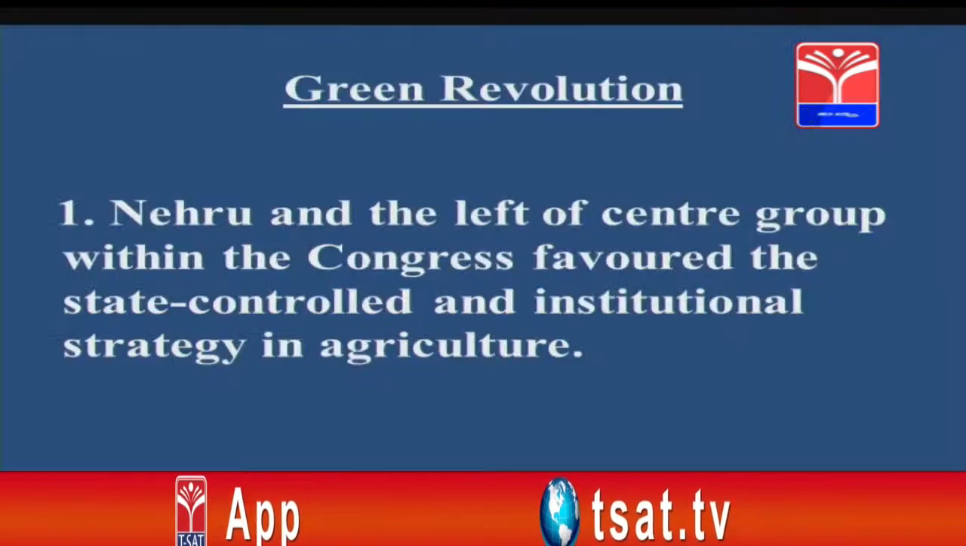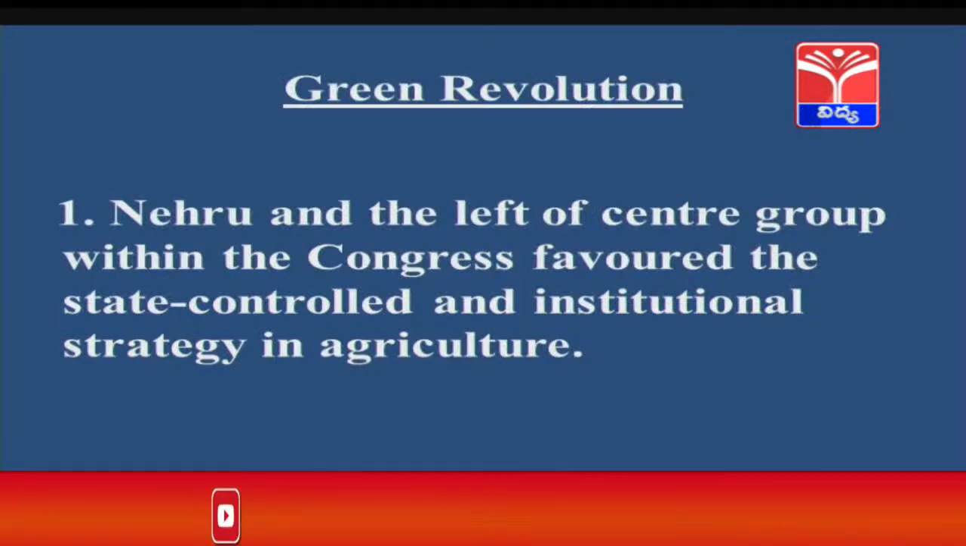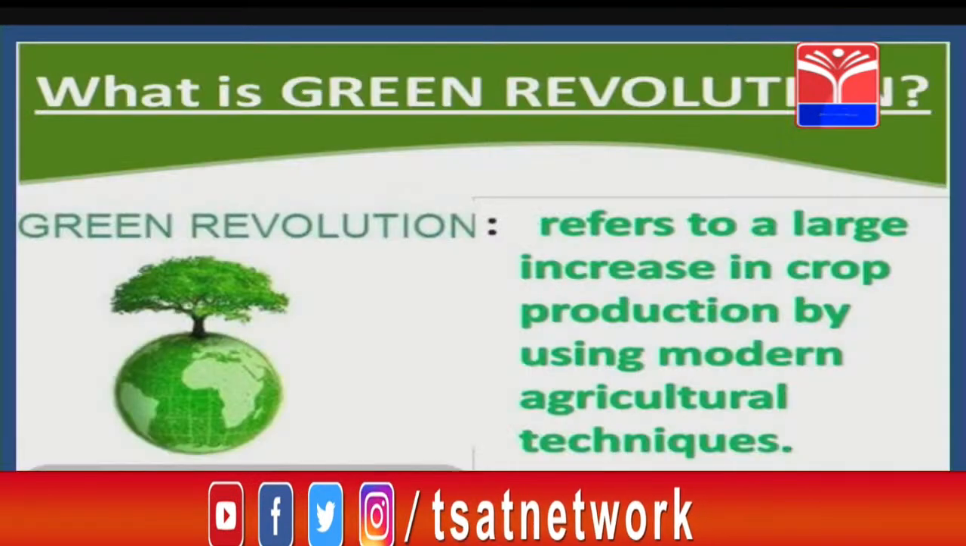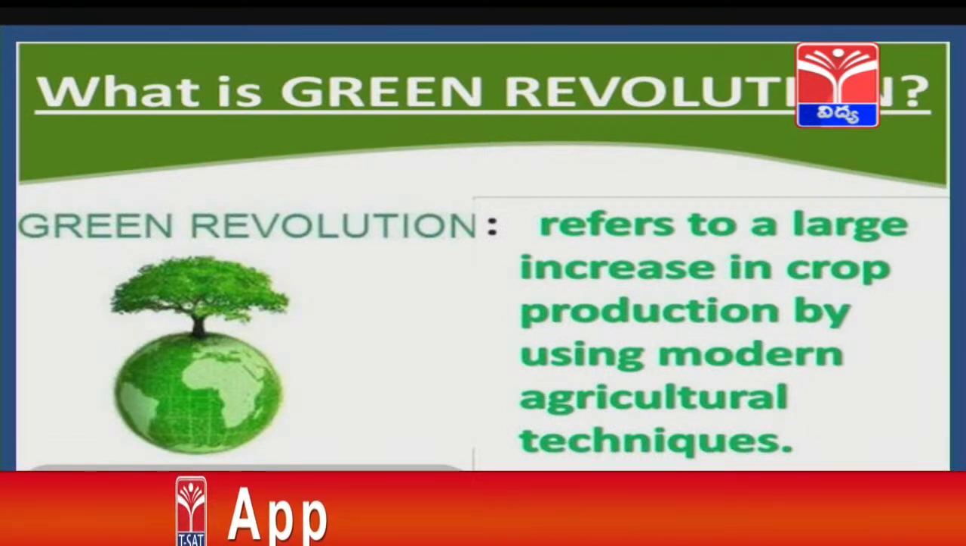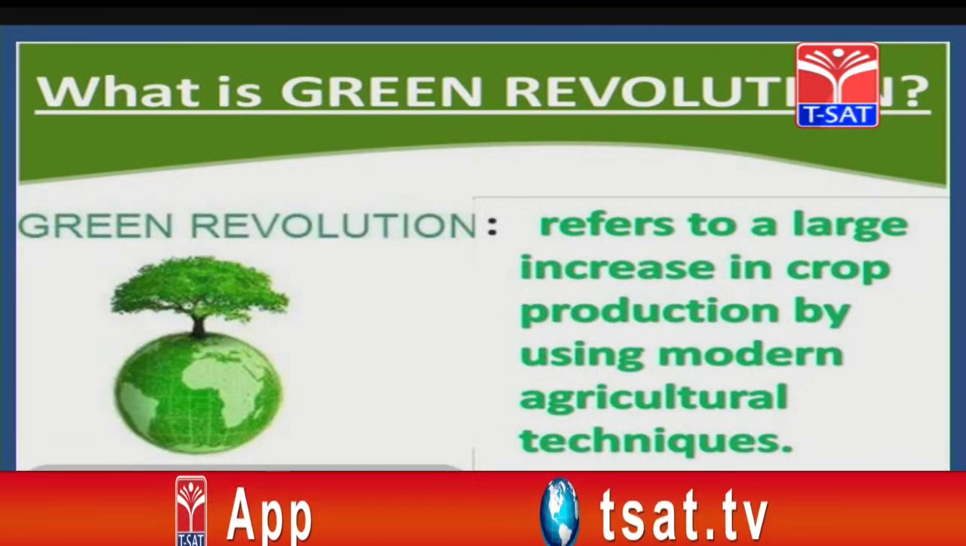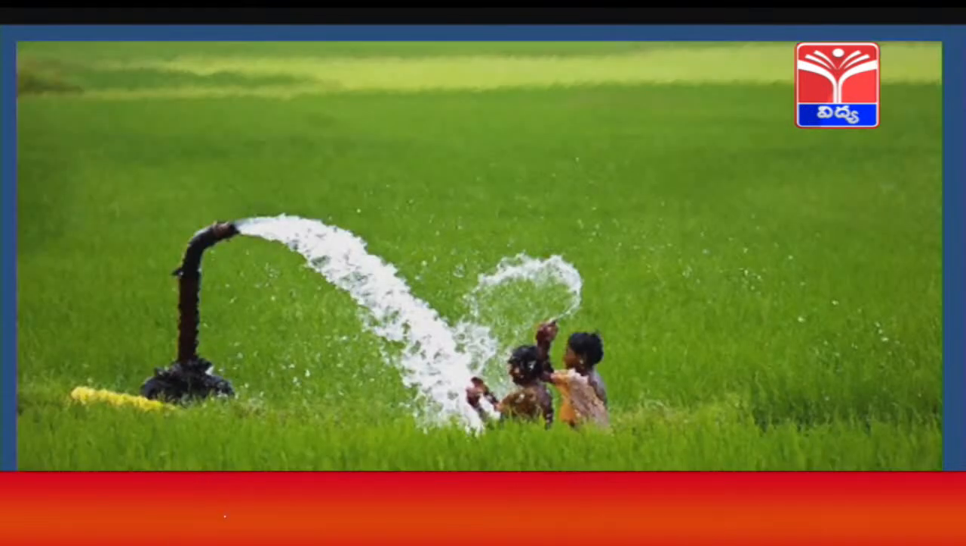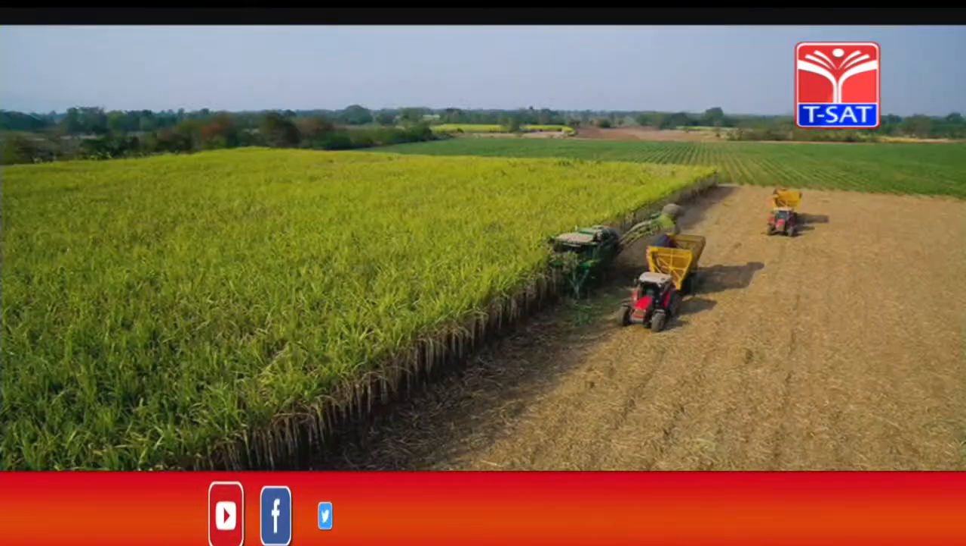Nehru and the left of center group within the Congress favored the state controlled and institutional strategy in agriculture. Green Revolution refers to a large increase in crop production by using modern agricultural techniques. This is how the production was increased during the Green Revolution.